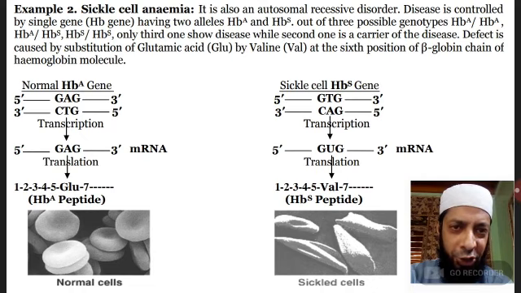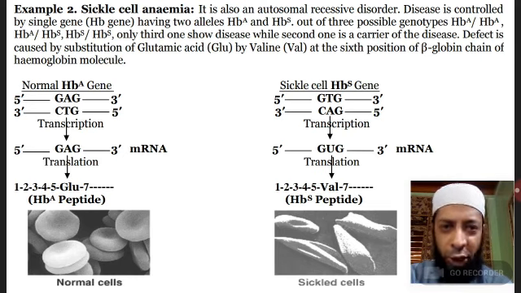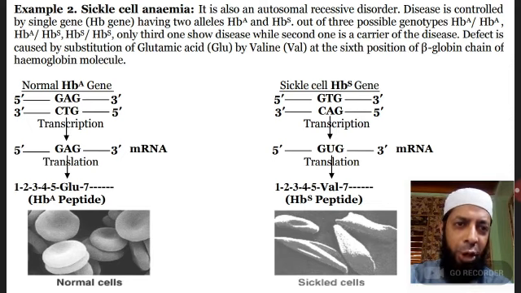And in another generation, if it crosses with another parent, it's also a carrier. The individuals formed, offsprings formed, they are having two sickle-shaped alleles and thus show its effect. Where is the defect caused? Defect is caused by substitution of glutamic acid by valine at the sixth position of beta globin chain of hemoglobin